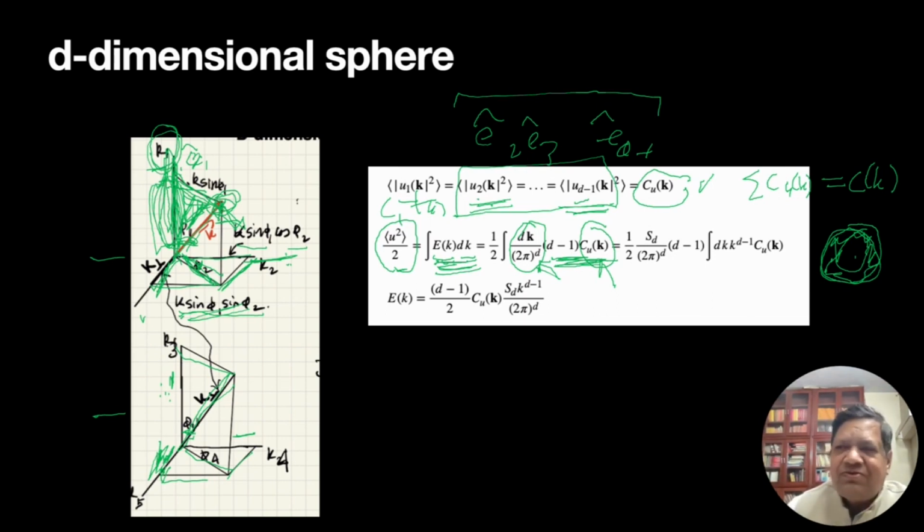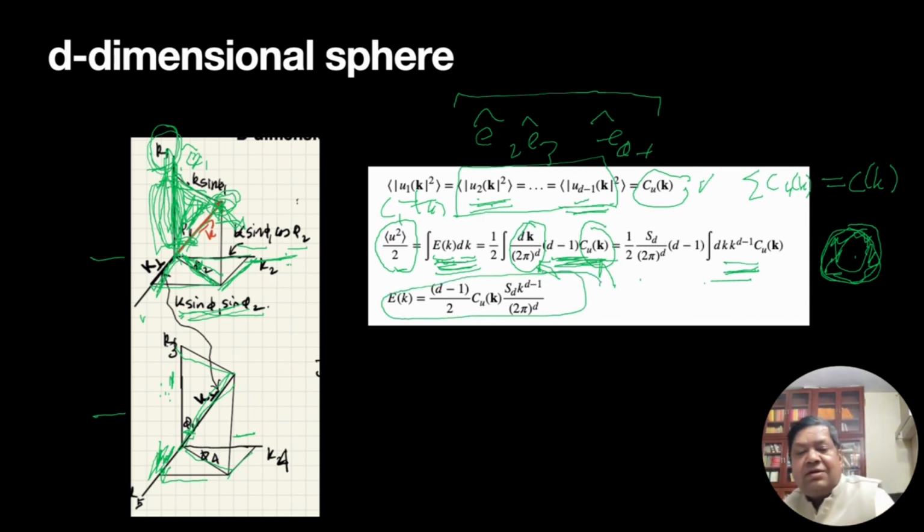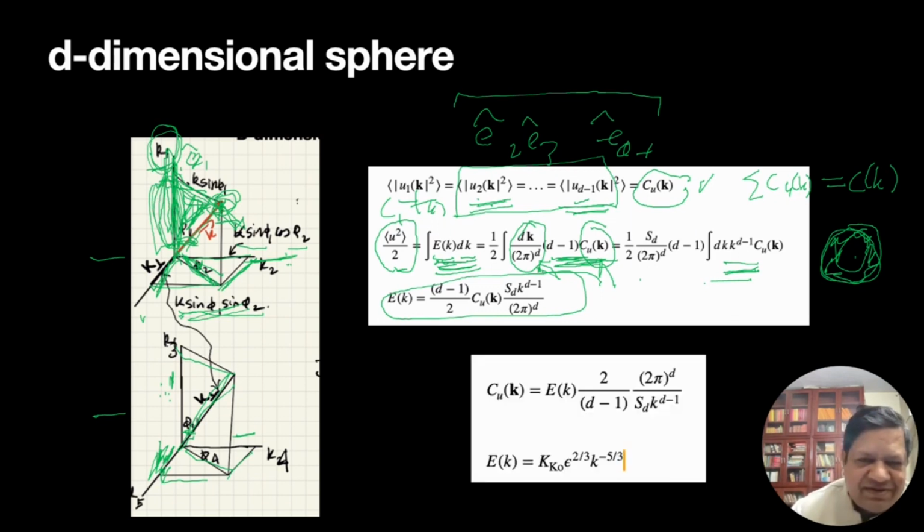It's isotropic, so in any direction I go, I will get the same energy as long as the magnitude of k is fixed. So here I can integrate over all angles, and we simplify this. The relation between E of k and C of k is this. This is useful when I do the field theory, so that's why we have written this equation for reference.